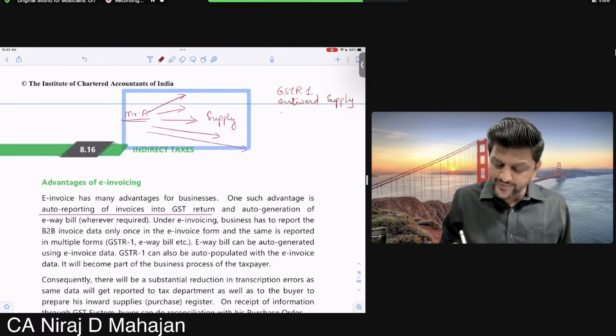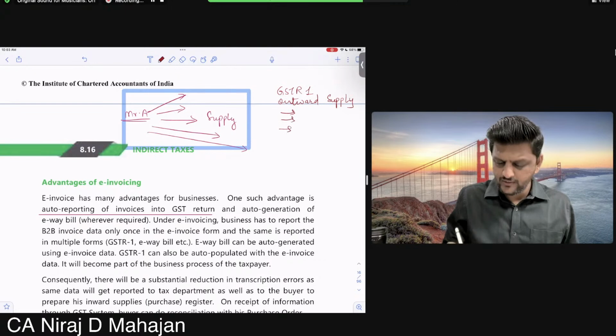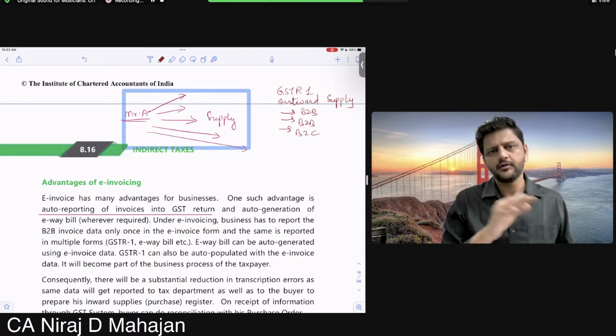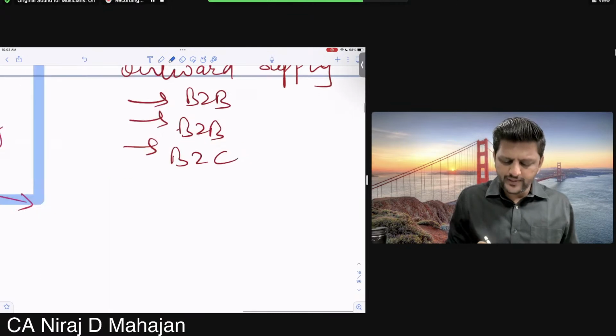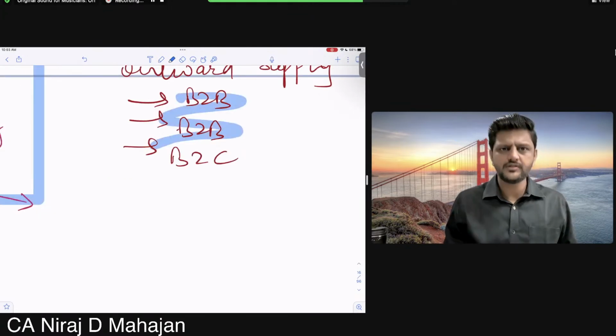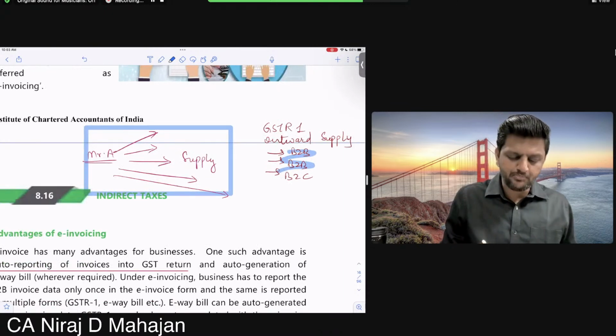Now here he has to give details to whom all he has done the supply: B2B, B2C, etc., whatever it might be, during that previous month. Now these details will be automatically taken, at least the B2B supplies will be taken automatically. He need not punch them again.